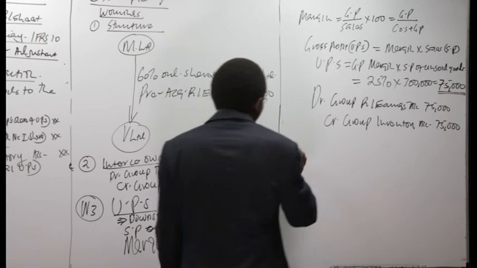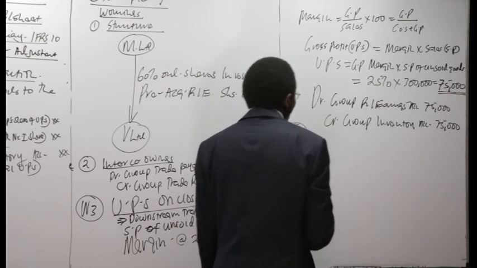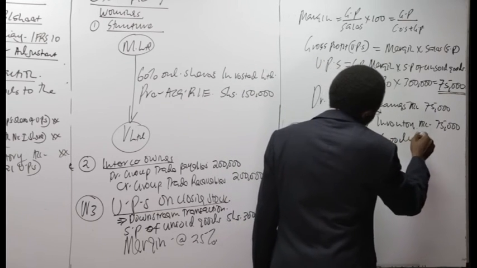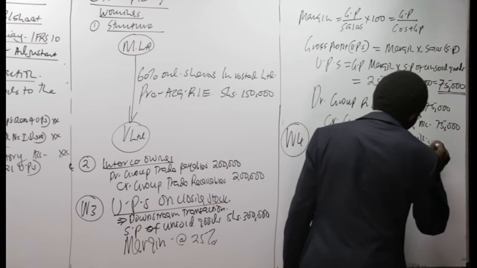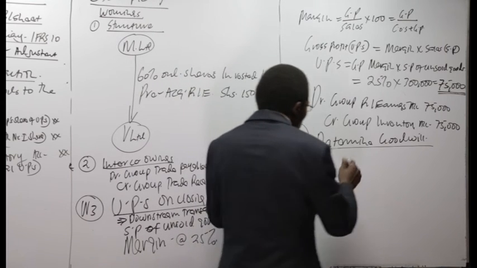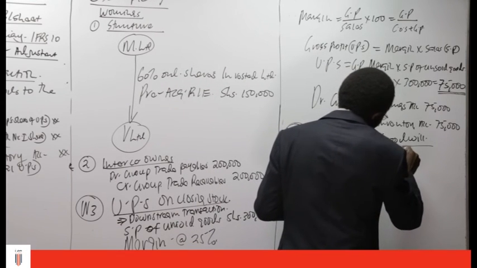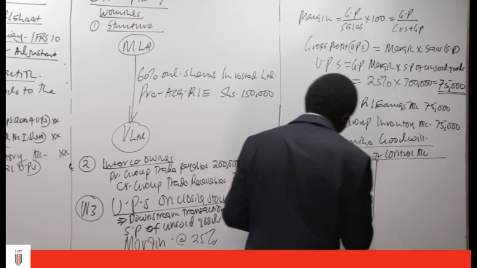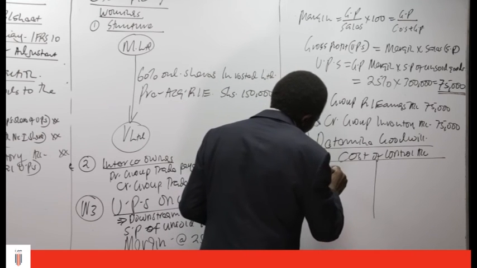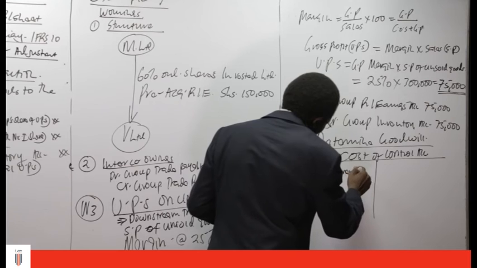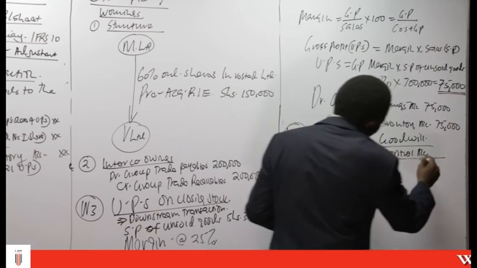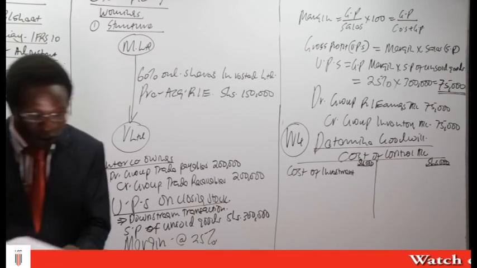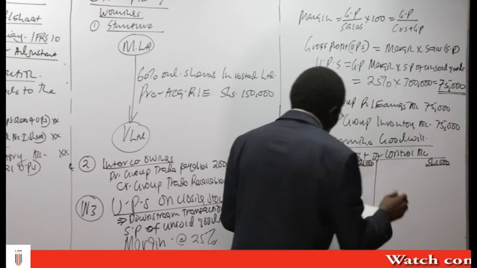So we are talking about working number 4, where we determine goodwill. We can open the cost of control. We have the cost of investment. Our figures are in thousands. The cost of investment from our illustration, friends, is 1,950.